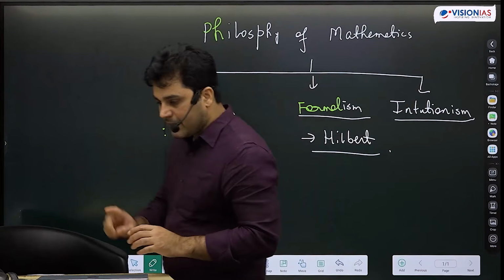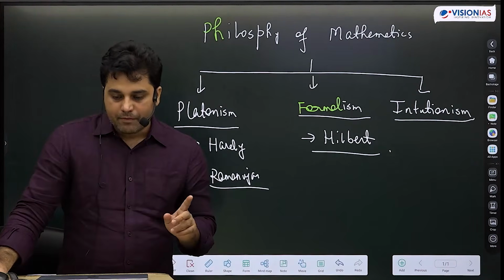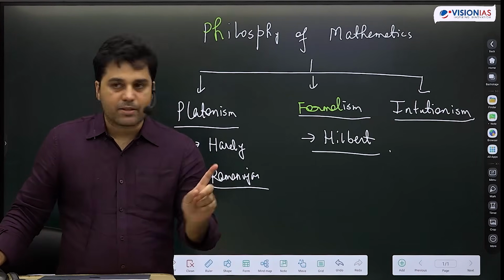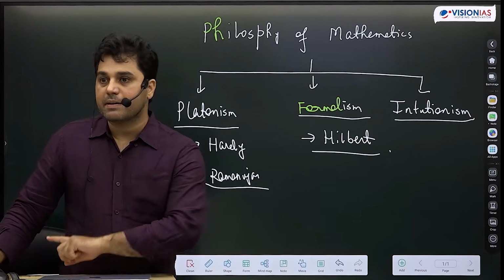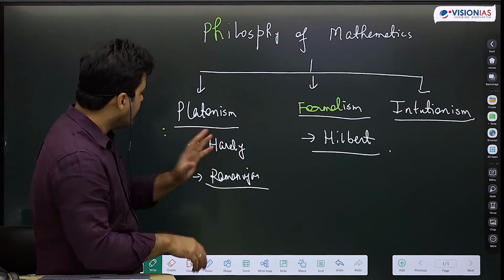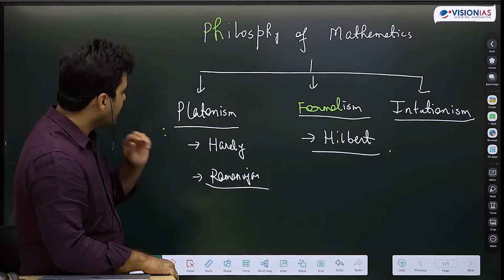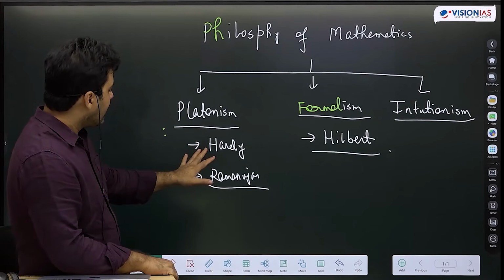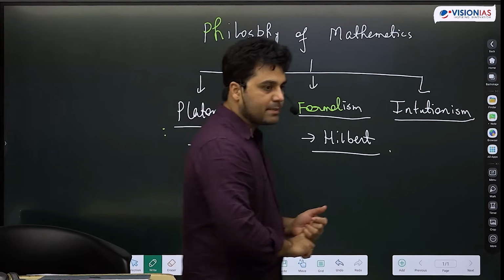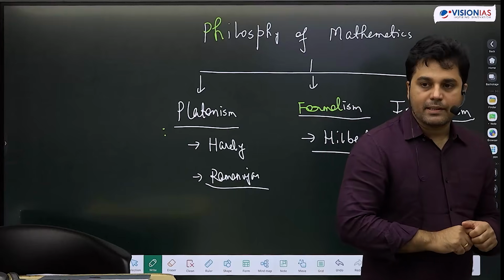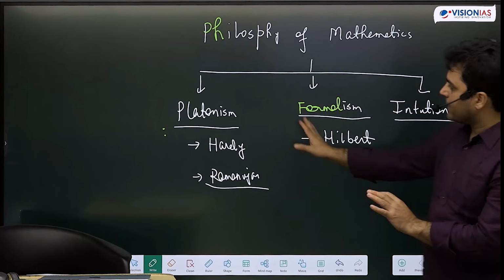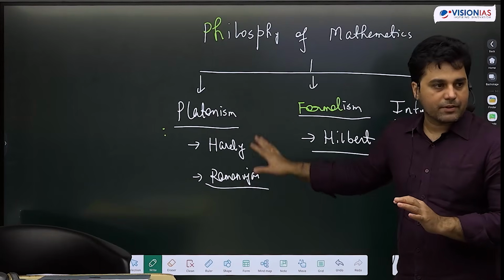So I will re-emphasize upon this line that the language of physics is maths, but physics is also not maths. It is very, very different from maths also. By the way, just before I come back to physics, I should tell you that another mathematician in the 1960s, his name was Wigner, and Wigner wrote a very famous paper. And in this paper, he essentially increased the weightage of Platonism as a branch of philosophy of mathematics.